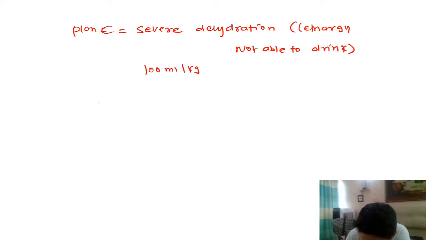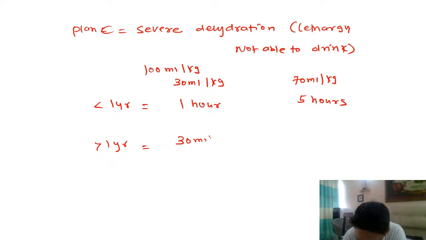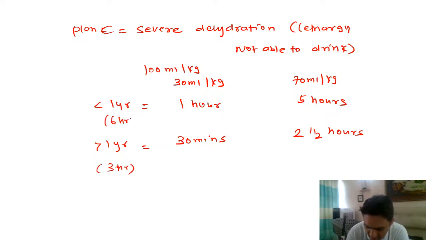Now how do we divide? It is based on the age group: the child is less than 1 year or more than 1 year. First we divide into two aliquots. One is 30 ml per kg and the second aliquot is 70 ml per kg. For less than 1 year, the child is small, so we want to give it slowly. The first aliquot we give over 1 hour, and the second over 5 hours, so that will take a total of 6 hours. For more than 1 year, the first aliquot is given in 30 minutes, whereas the second is given over 2.5 hours. So here the whole treatment is completed in 3 hours, and there it is 6 hours.